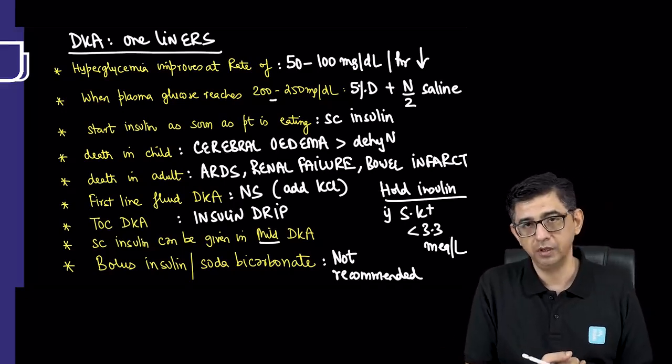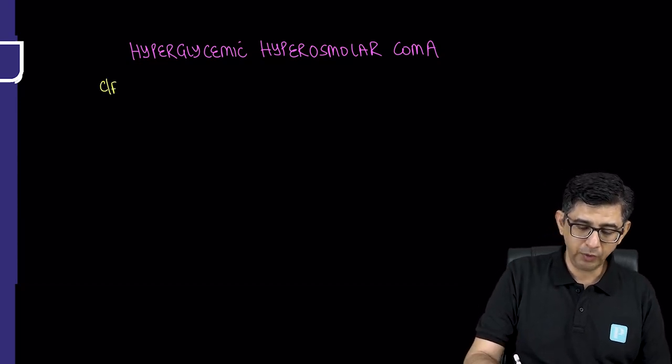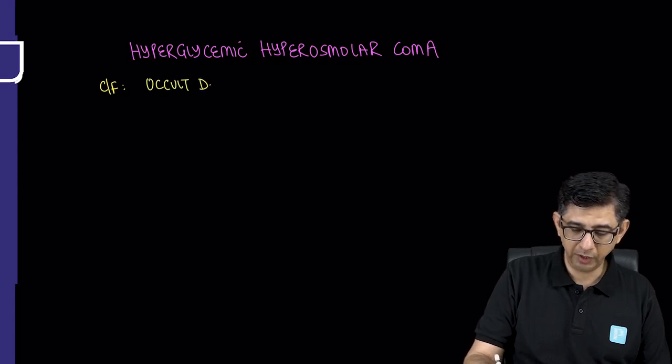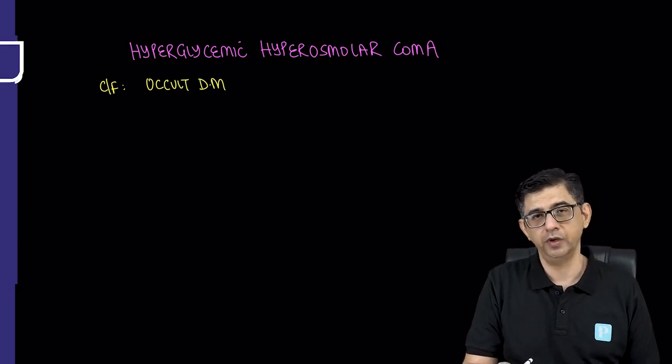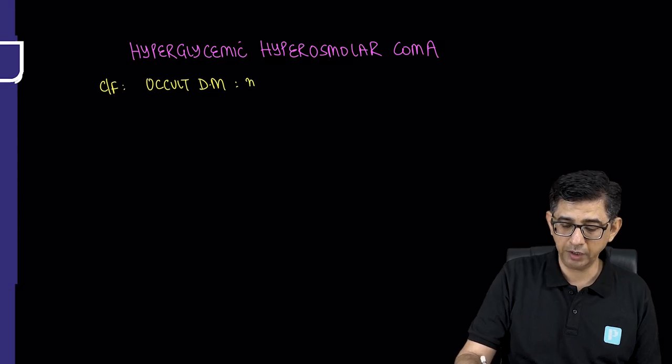Next up is hyperglycemic hyperosmolar coma. In contrast to type 1 diabetes mellitus, where he will say that it is a known case of type 1 diabetes, here he'll talk about a patient who is not diagnosed with diabetes mellitus at the moment. So I'm writing occult diabetes mellitus.